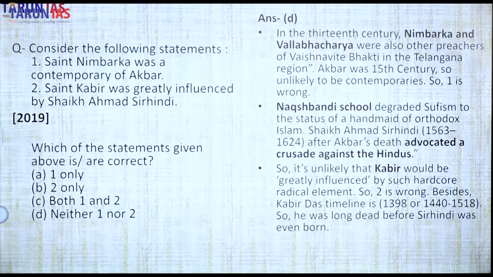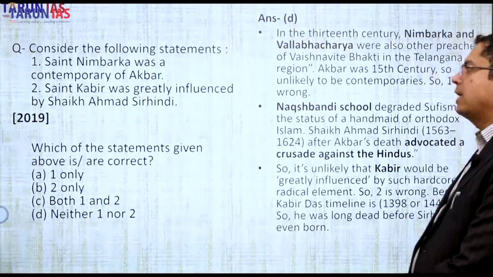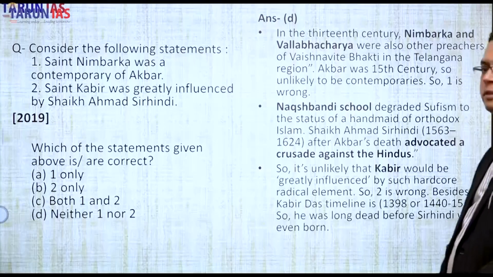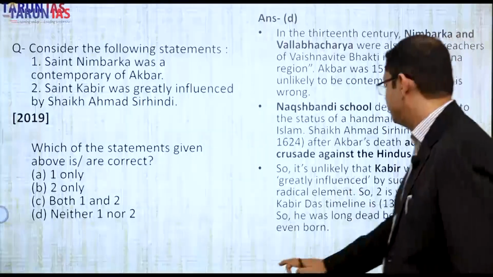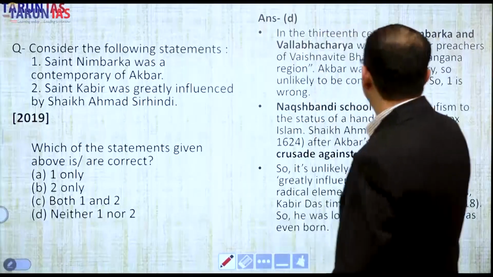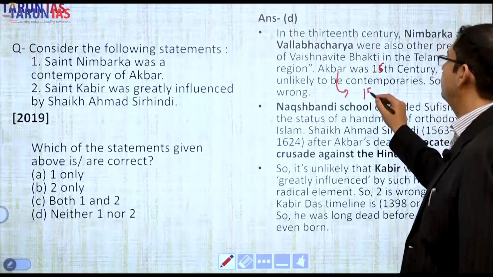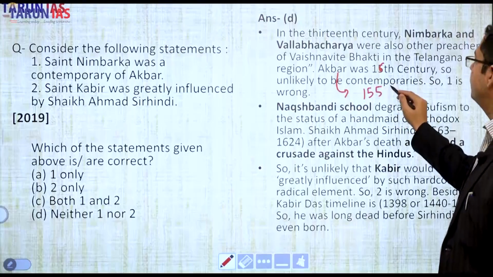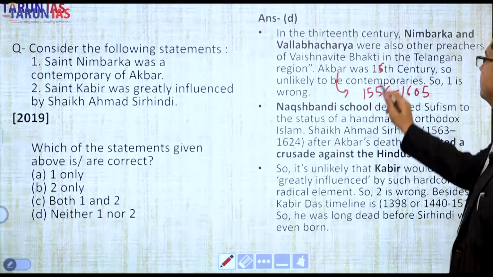So whether he was a contemporary of Akbar, actually no. Nimbakara and Vallabhacharya were earlier, that is of the 13th century, not of the 16th century. Here it is wrong. Akbar was of the 16th century. Akbar ruled from 1556 to 1605 when he died.